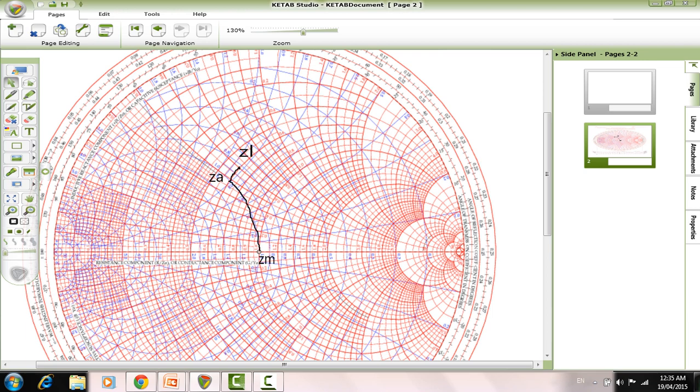To find the values of the capacitor and the inductor added, or in this case the two capacitors, first we find the admittance and the impedance of ZA, which is 0.6 plus j0.5, and in the blue line it is 1 plus j0.8. And ZM is 1 plus j0, because it's the matching point and we want it to be real.